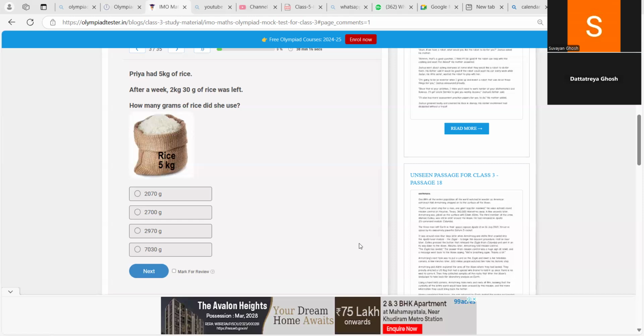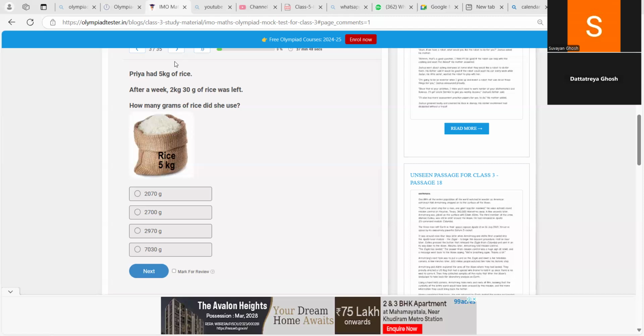700 gram. Can you explain me how, beta? 5 kg minus 2 kg is 3 kg. And minus 30 gram is 70 grams. So 270 gram. Sorry, 700 gram.